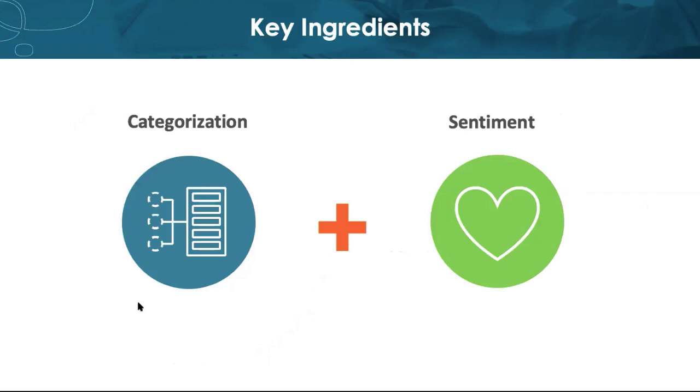The two key ingredients of text analytics are categorization and sentiment. Categorization is a grouping of your topics into a framework that is actionable to your business or your business effort. Sentiment, on the other hand, assigns a temperature or emotion score to a person's text or speech.